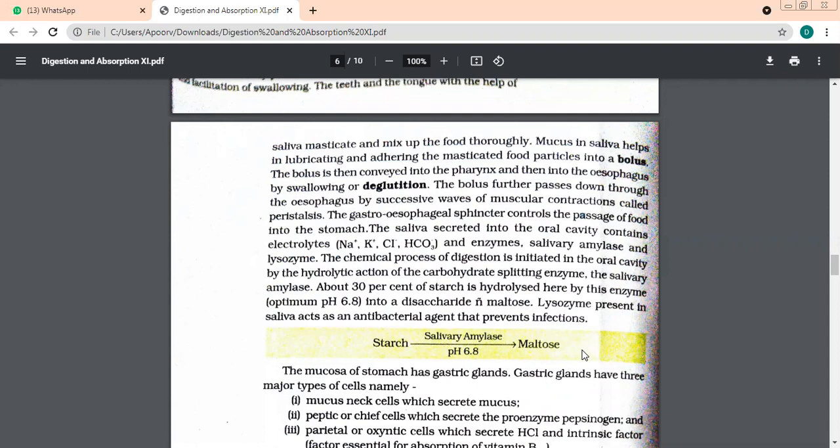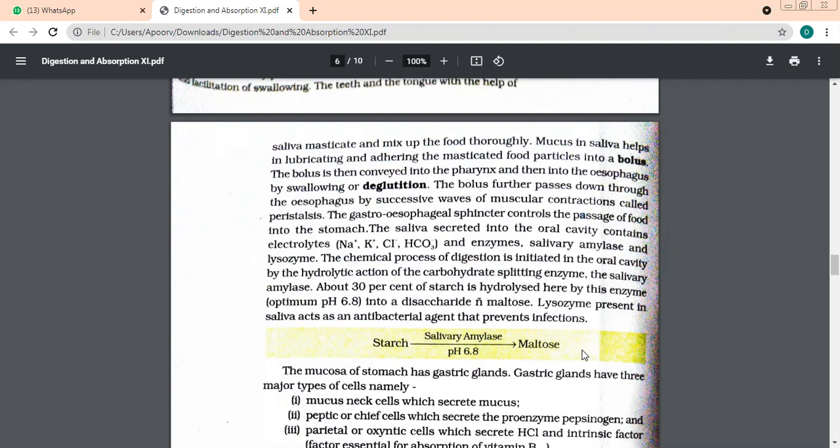In the esophagus, we have movements. What were those movements called? Peristalsis. Yes. From the esophagus, the food will pass on to the next organ, that is the stomach, controlled by a sphincter. That sphincter is? Gastroesophageal. Very good.